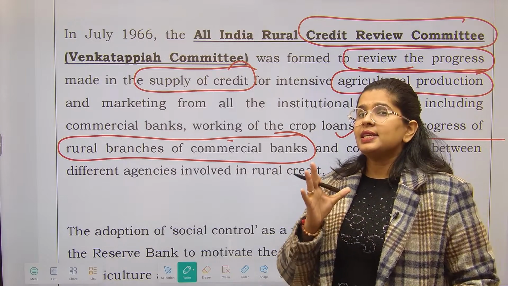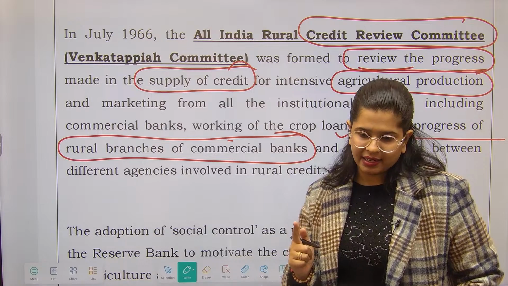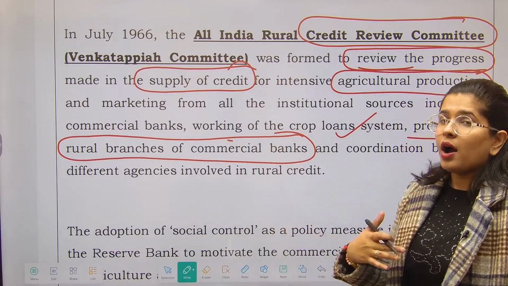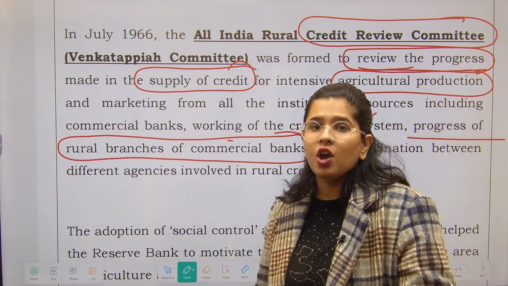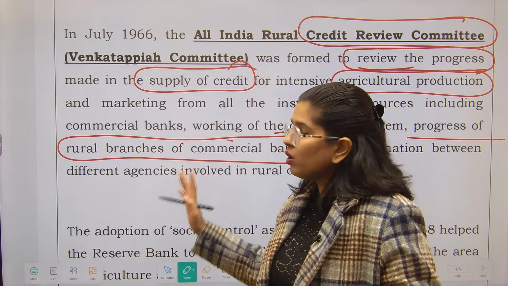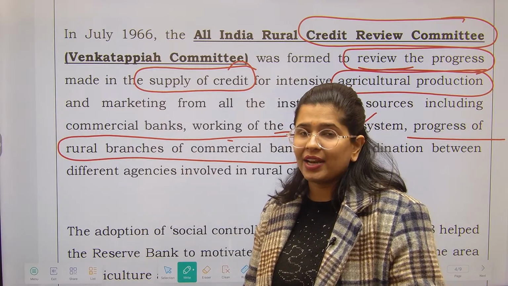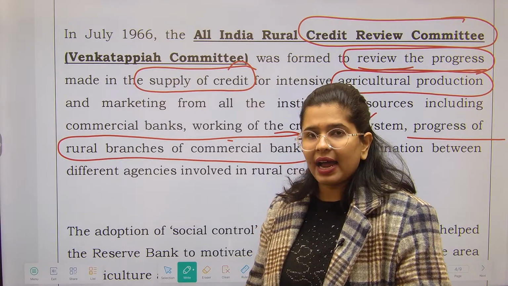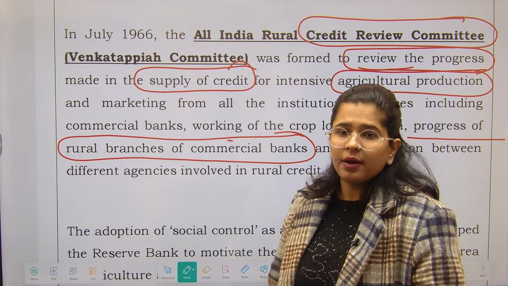In 1969 we will see that some drastic steps were taken. First the current condition of rural credit was reviewed, and after that how the commercial banks are performing, whether they have opened sufficient rural branches or not, right? Once all these things were clear, it was decided that we need to nationalize a few of the banks, right?